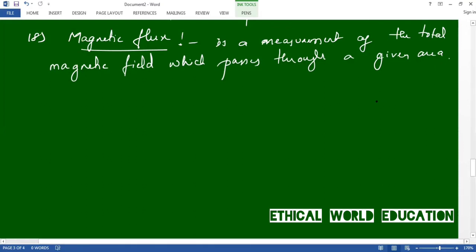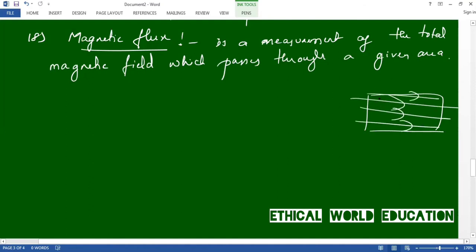For example, we'll take this area. This is a particular area. It is a measurement of total magnetic field. These are some magnetic field lines which pass through this particular area. This is a measurement of total magnetic field which passes through a given area. The amount of magnetic field which passes at a given period of time is called magnetic flux.